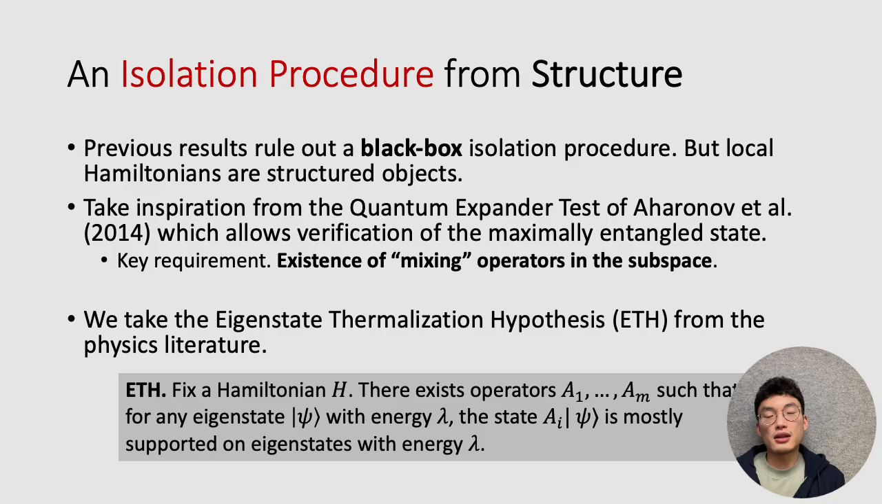hypothesis. And it says that if you fix some Hamiltonian H, or maybe a family of Hamiltonians, there exist operators A1 through AM, such that for any eigenstate psi of your Hamiltonian with energy lambda, the state AI applied to psi is also mostly supported on the eigenstates with energy lambda. So you can think of these AIs as being approximately diagonal in the eigenbasis of the Hamiltonian, except there will be some fluctuations in the off diagonals, which will allow us to define mixing operators.